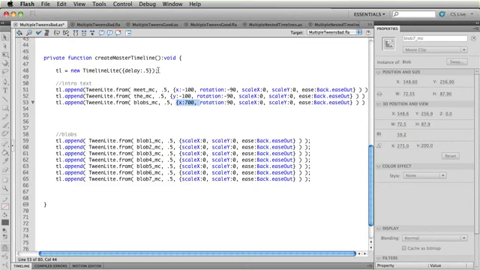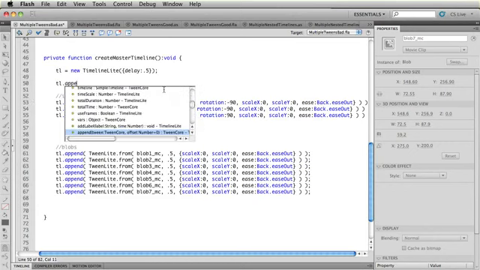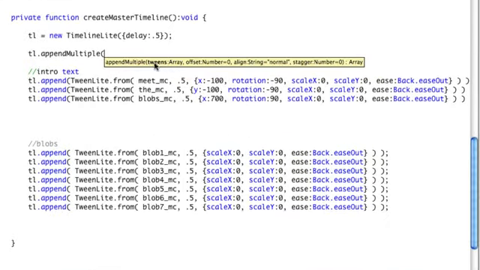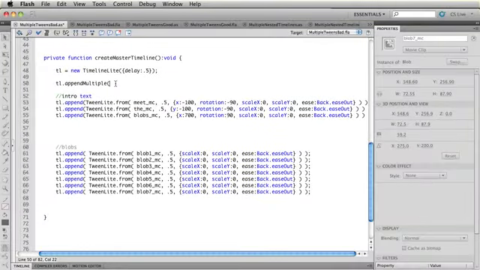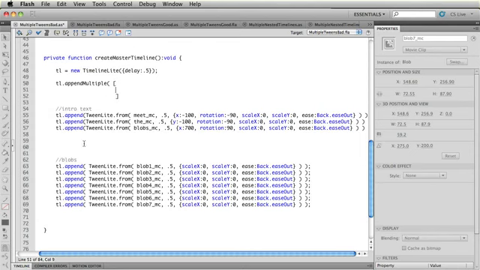In Flash, I'm going to just do this. I'm going to say tl.appendMultiple, and you'll see here that I'm being asked for an array of tweens. And I'm going to manually create my array here. I'm going to use the array bracket syntax. I'm just going to give myself a little breathing room here.